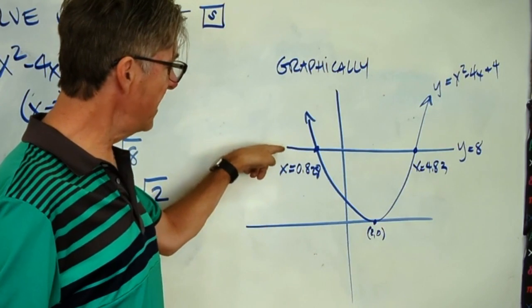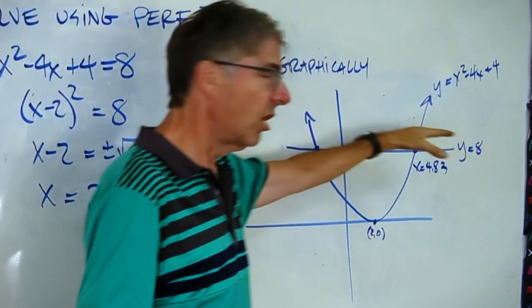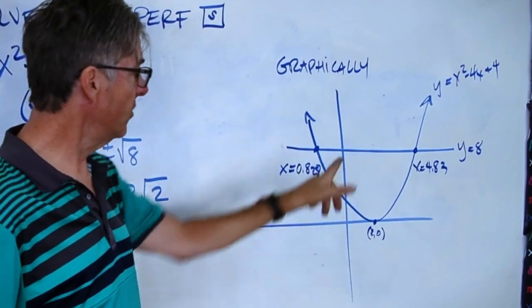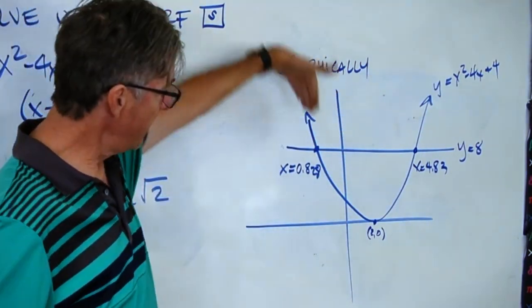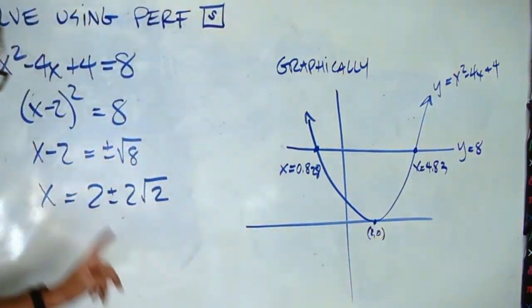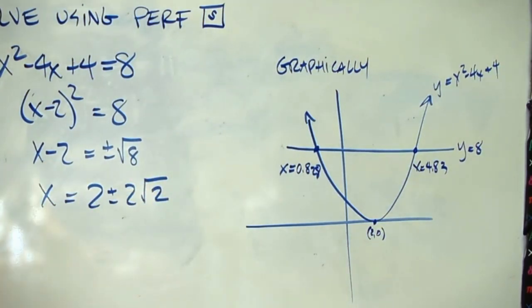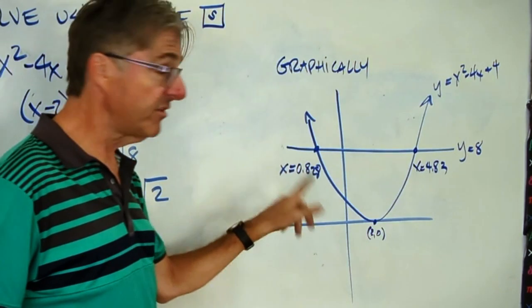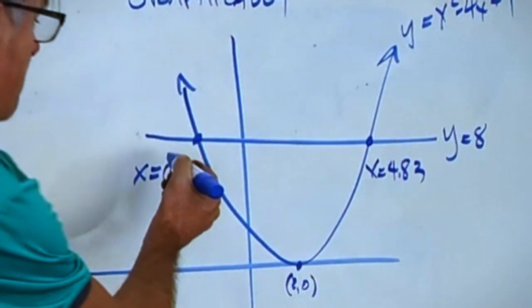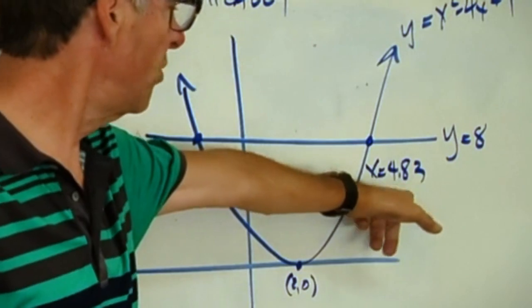Check this out. Here's my right-hand side. That's the y equals 8. And that's just a horizontal line going through the point (0, 8), going through the y-intercept there. And then here's my parabola, graphed x squared minus 4x plus 4. The vertex is at (2, 0). That's confirmed by here. We changed that sign to plot our vertex, so that's good. And then I use my trace function on my calculator to find out that the x-coordinate of this intersection point is -0.828, and the x-coordinate here is 4.83.